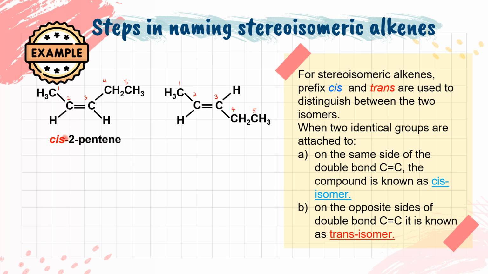Okay, why the hyphen here? Because of the letters, the alphabet, and also the 2. Letters with a number get a hyphen, and numbers with letters also get a hyphen. So the other one should be trans-2-pentene.